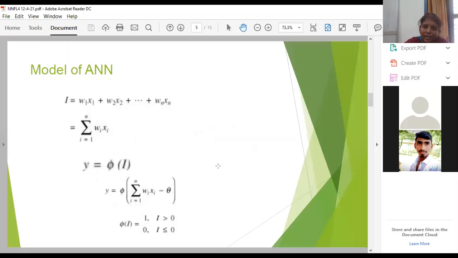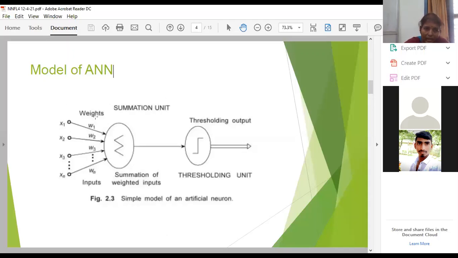Here, I is the summation of input neurons with the weighing factors W1, W2, so on. This part will be input weighing factors. So the output of this summation of weighed inputs will be represented by I.